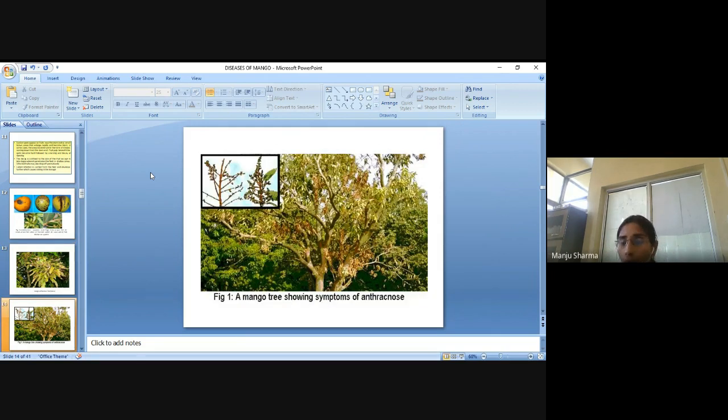Here, a mango tree showing the symptoms of anthracnose. All these are the symptoms of anthracnose disease.